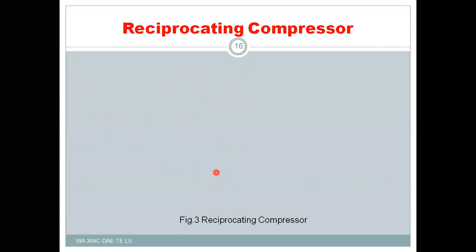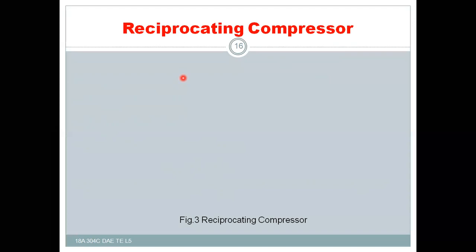That means in all the cases the compressor is a device which will compress low pressure air to high pressure air by receiving external work. Simply. Generally the compressors are of two types: the reciprocating compressor and the rotary compressor.